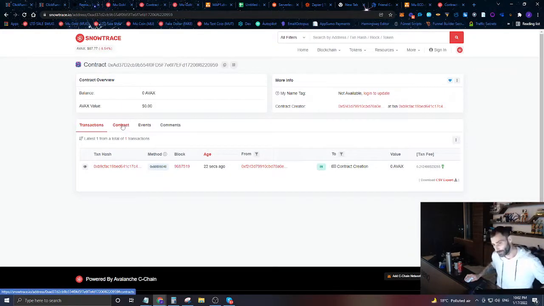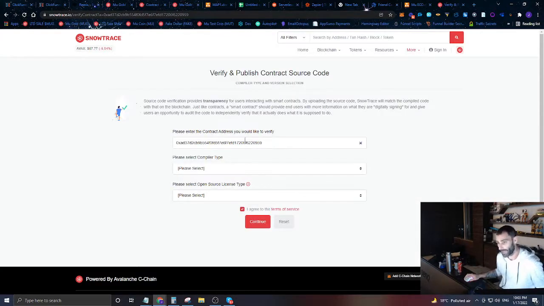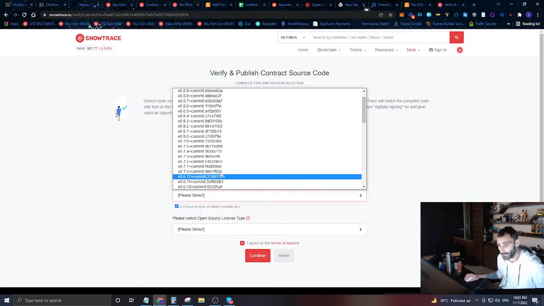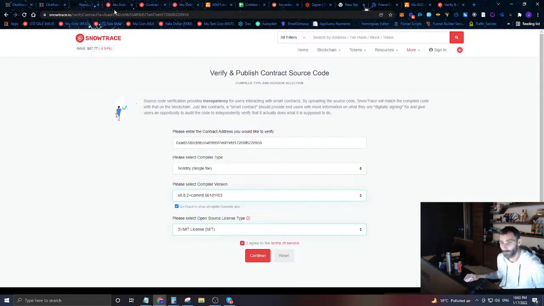So now we're going to essentially verify this contract. We're going to say, hey, we want to verify this. This is a single file. What we're doing now is saying, we want to verify this contract address that we just published.